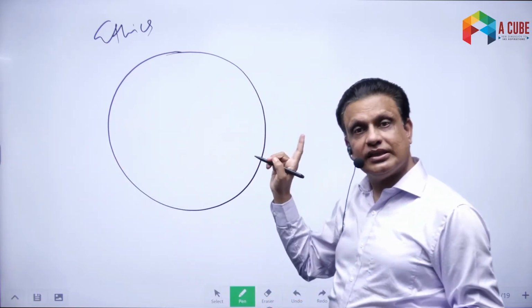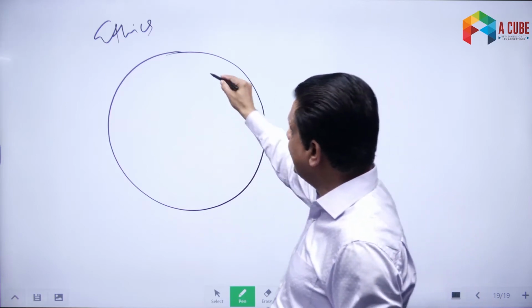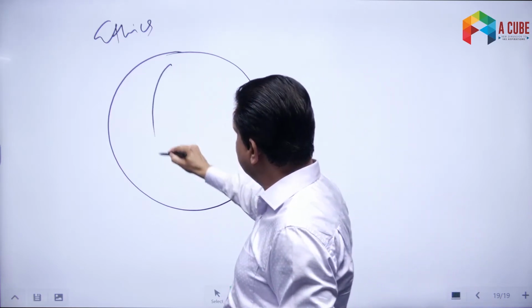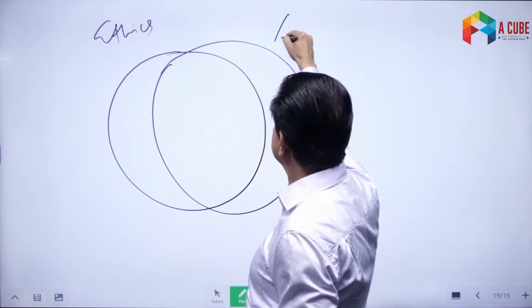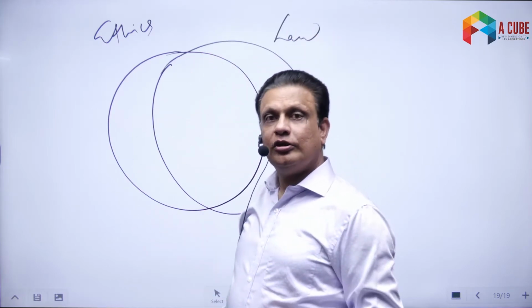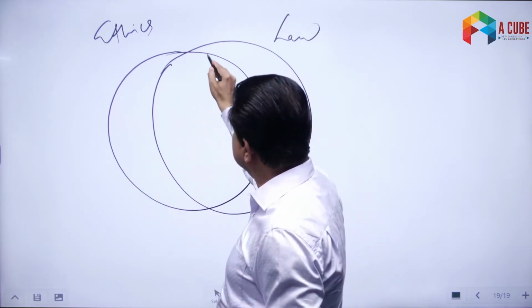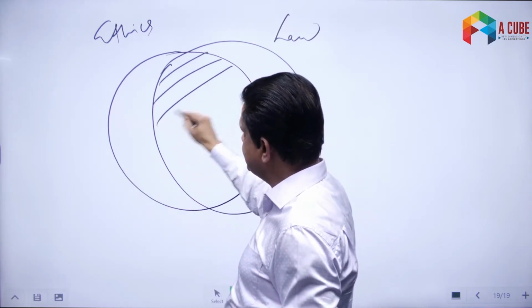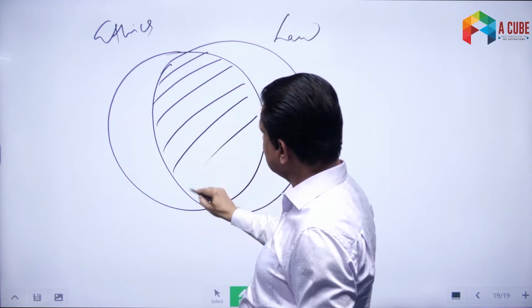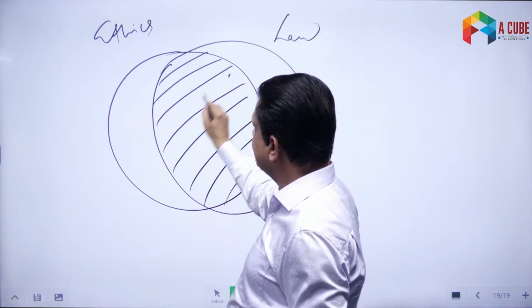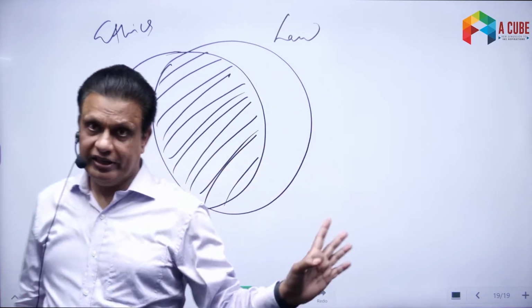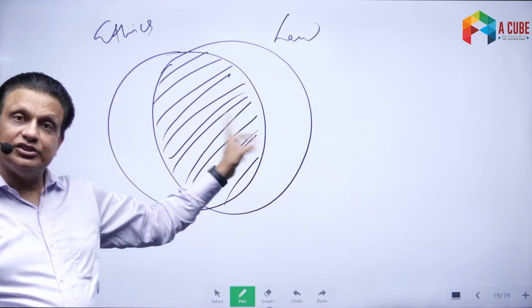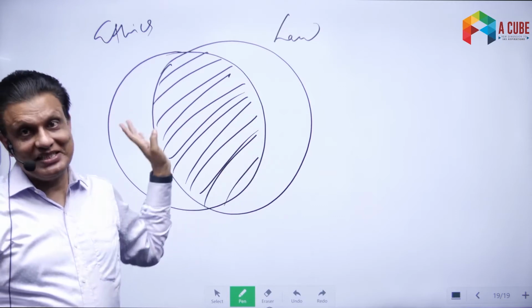If you make a similar circle of law, then you will find that the circle of law may be something like this. So you will find that between law and ethics, there is a significant amount of overlap. Most often, as you will see shortly, law does not tell you to do something that is against ethics.